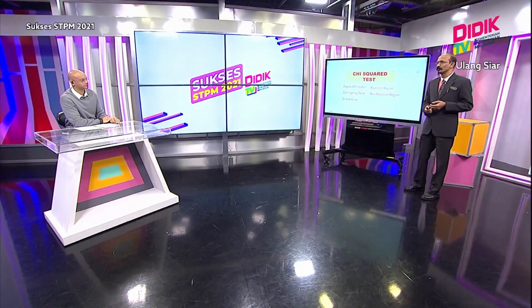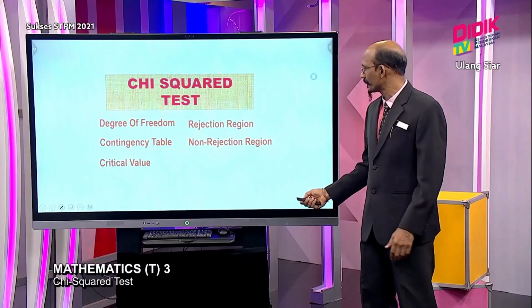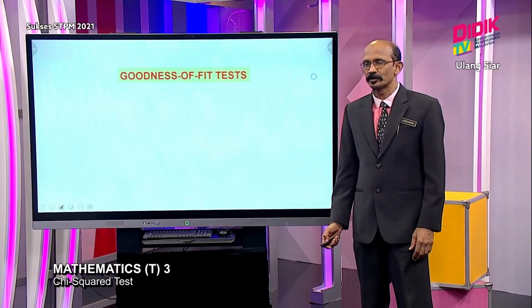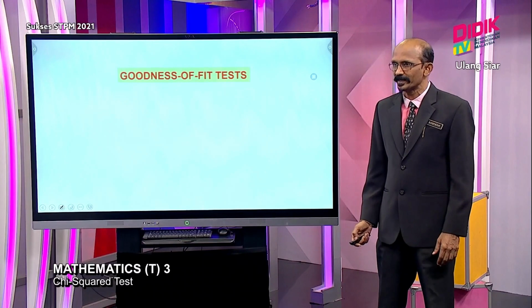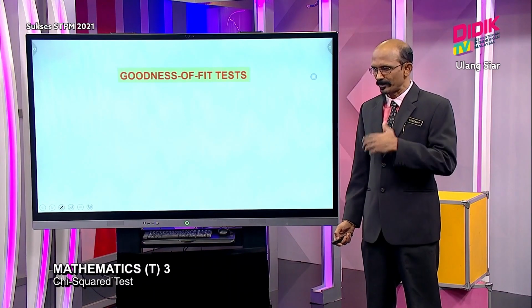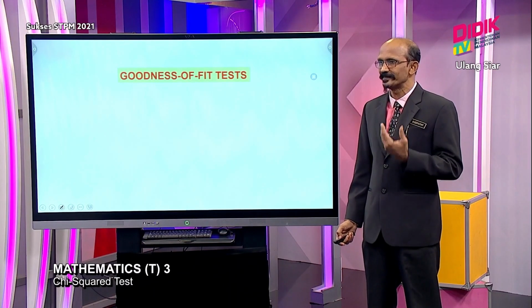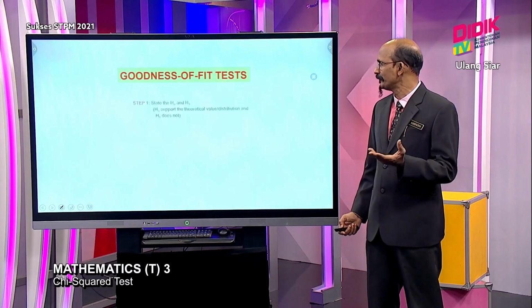Okay, in this session, we will go through the chi-square test, the last chapter. For this chapter, these are the 5 terminologies students must know very well in the context of the question. Here we have 2 types of tests. One is the goodness of fit test. Since this is a test, you have 6 steps. You follow the 6 steps, with only slight differences here and there.